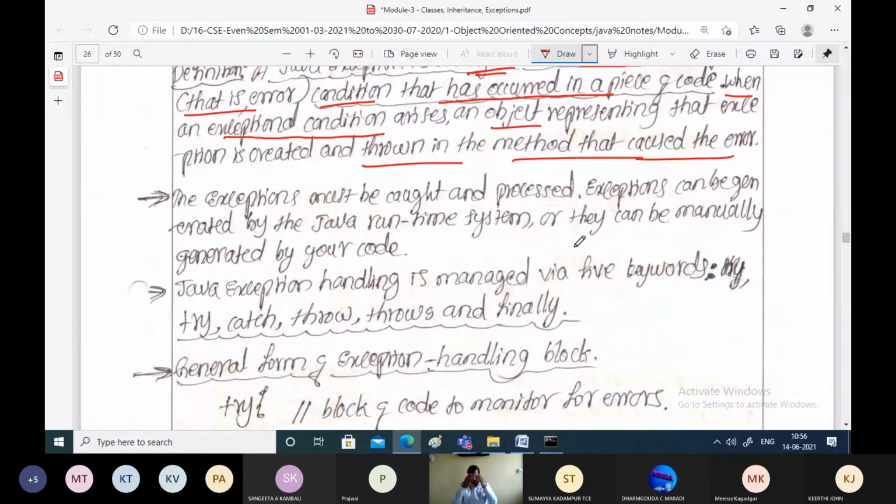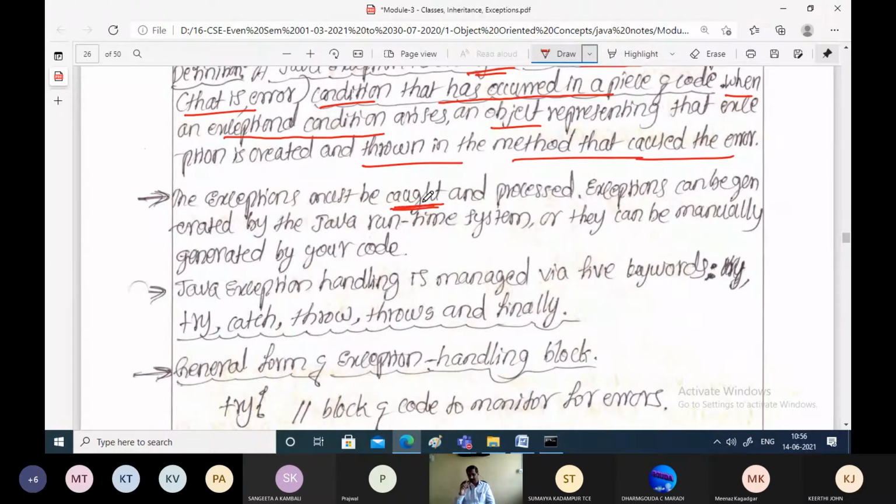Now, if there is an exception in the normal flow of the program, it is good practice to solve that exception, or the exception must be caught. Exceptions are created and thrown to the methods, and when one is thrown to the method, that method should catch that exception. It is like throwing the exception and catching the exception. When you catch, you write the code to solve that particular exception or erroneous situation.